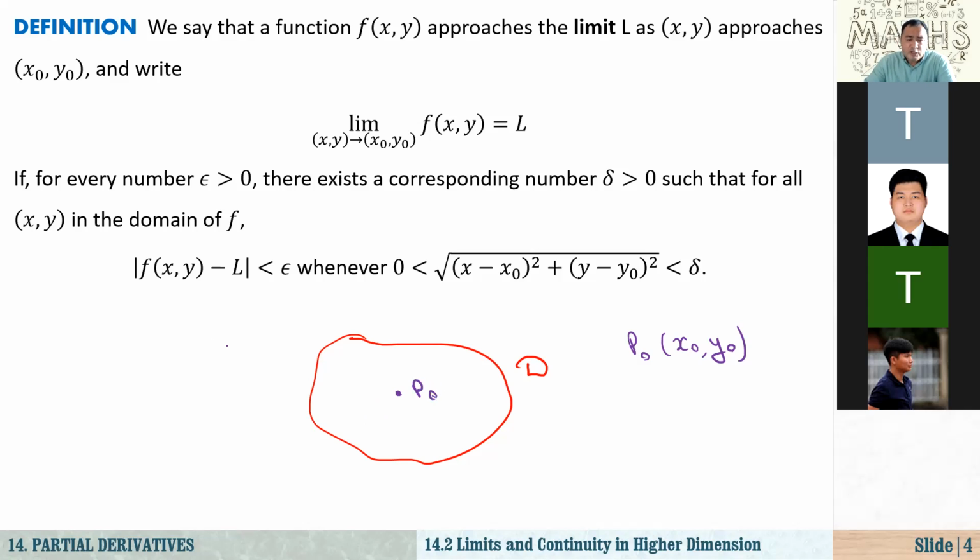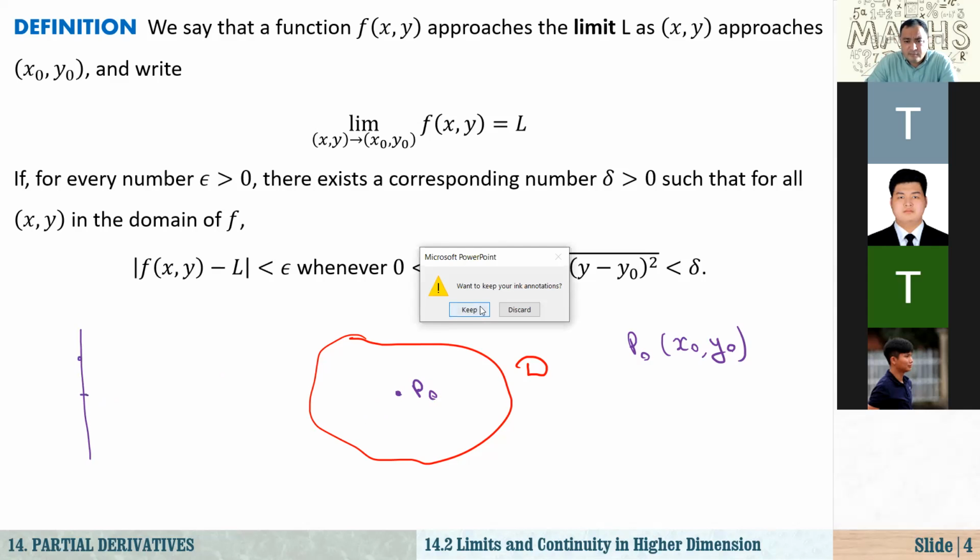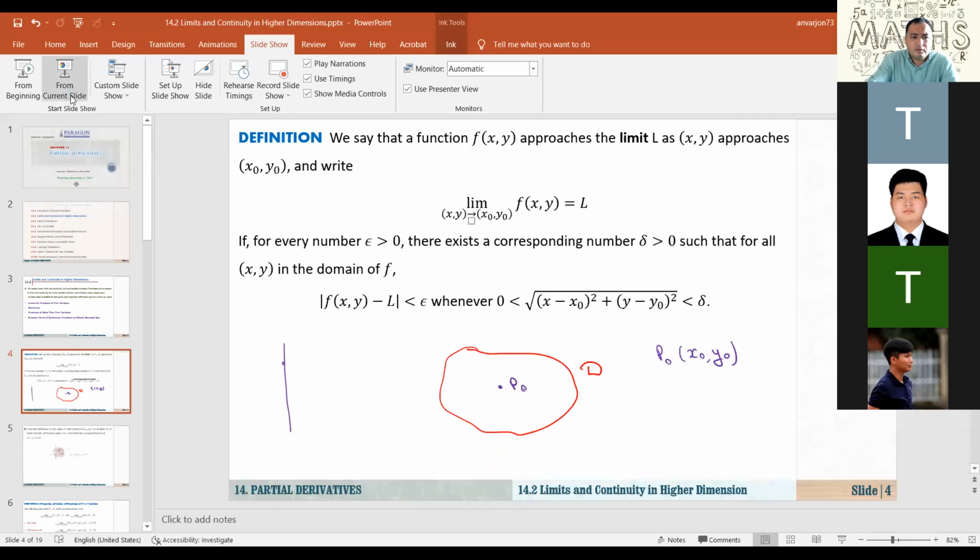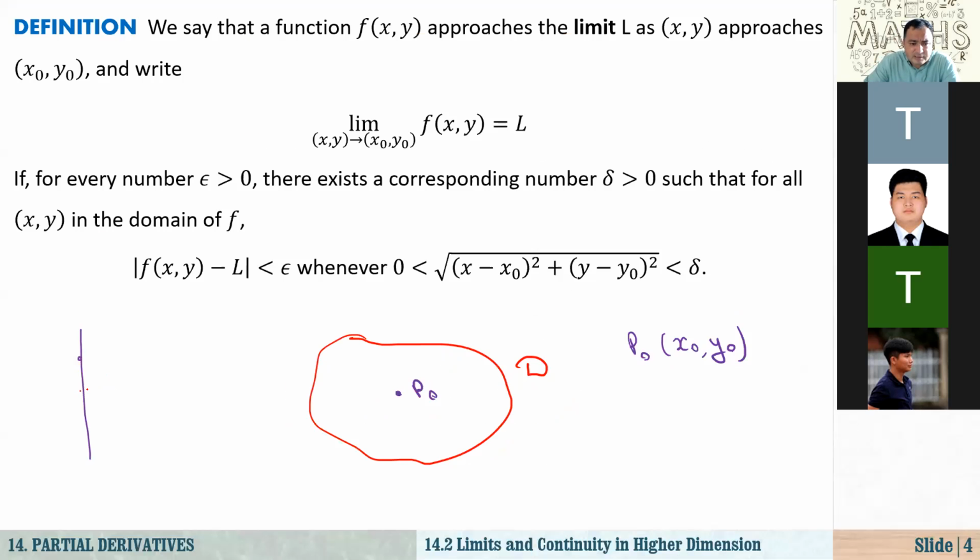If you show me any epsilon, it doesn't matter, because when you say any epsilon, if you're talking about the values of the function, let's say this value is L, and let's say that one is the epsilon neighborhood of this L. This one is L plus epsilon, and this one is L minus epsilon.